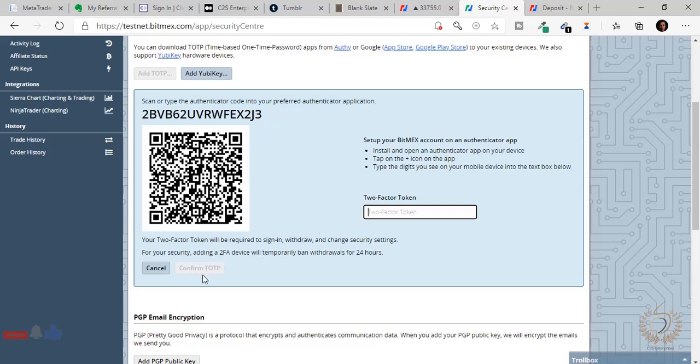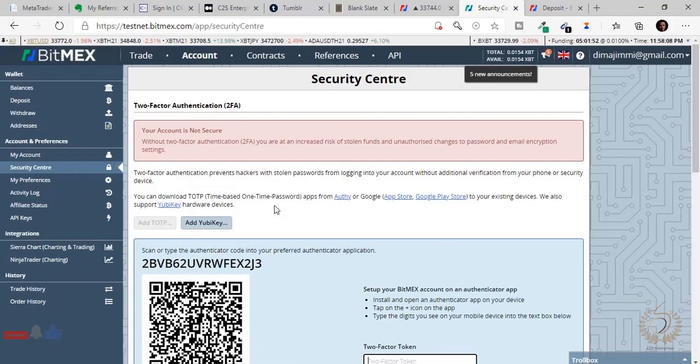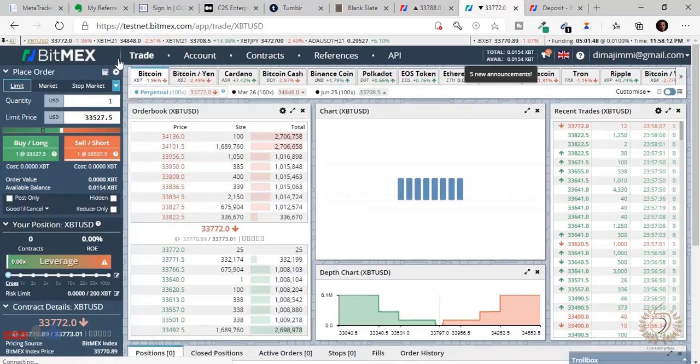This button will show confirm TOTP, and then you have enabled authentication. Anytime you want to log in, you'll be asked to enter the code from your authenticator app. You can use Google Authenticator, Microsoft Authenticator, Authy, any type of authenticator you want. Please add an extra layer of security on your account. Very, very important. So let's go back to the home page and talk about some things.